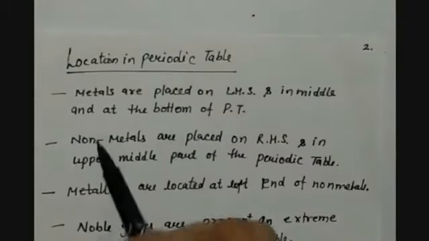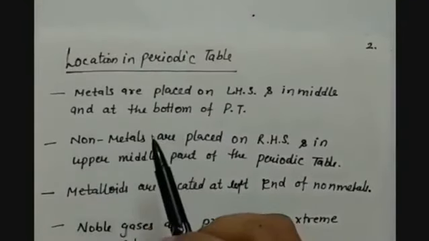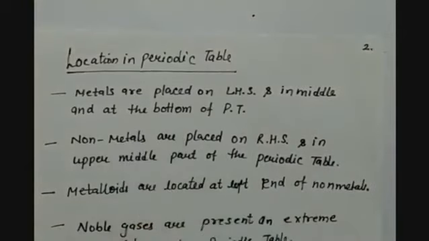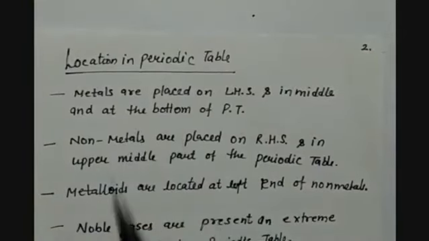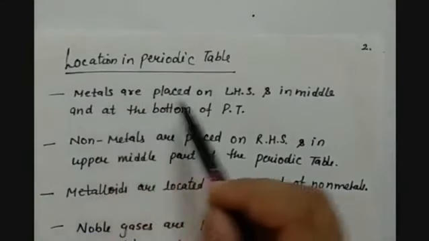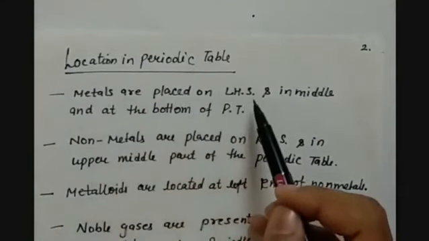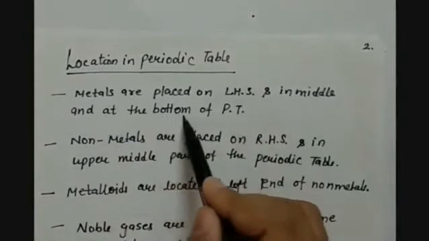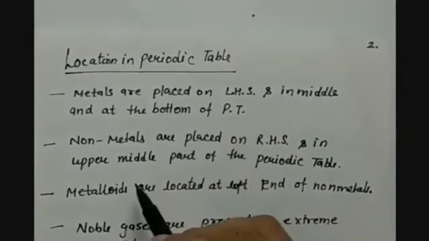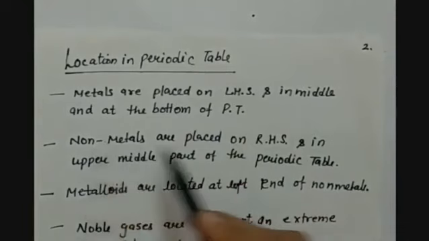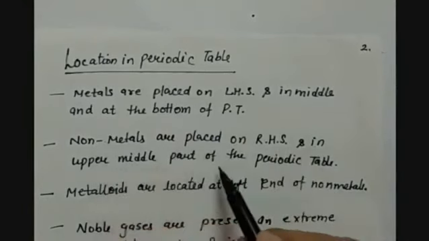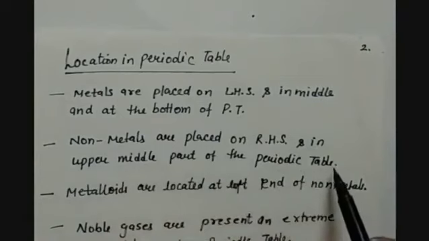Now let us see how all these elements are located in the periodic table. All the metals are placed on the left hand side of the periodic table, in the middle and at the bottom of the periodic table. All the non-metals are placed on the right hand side and in the upper middle part of the periodic table.